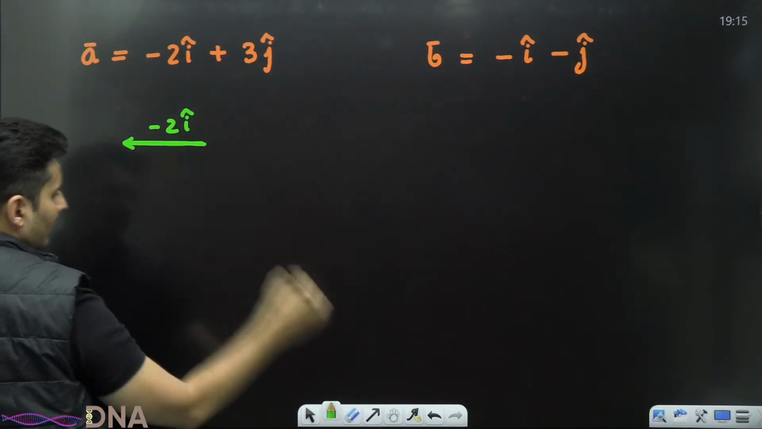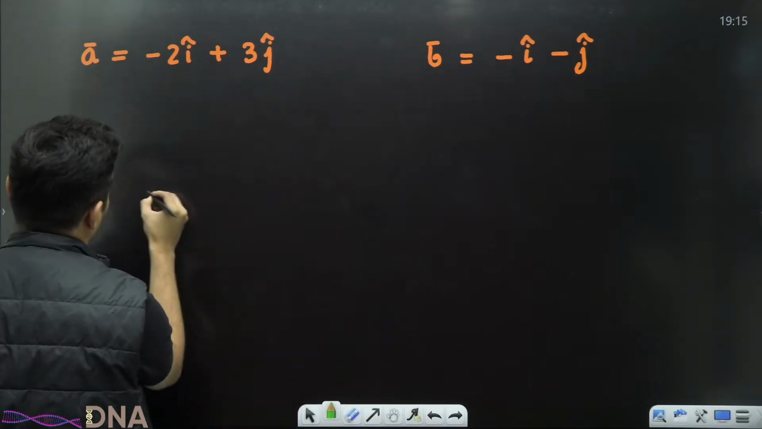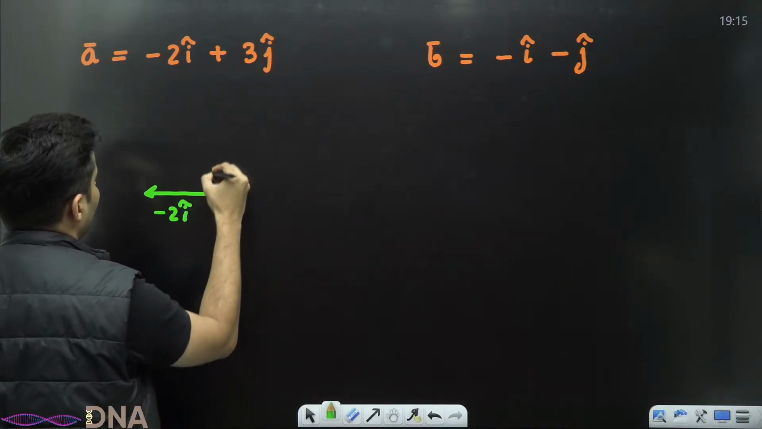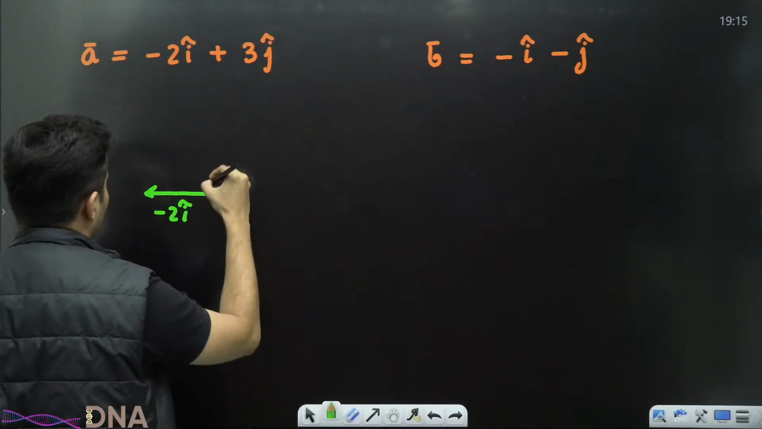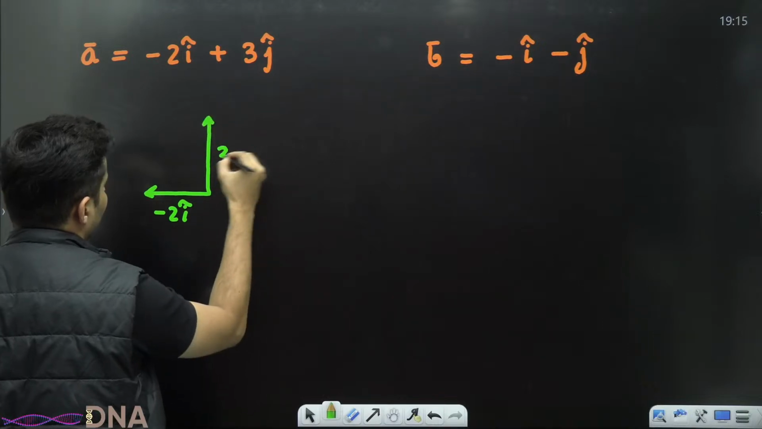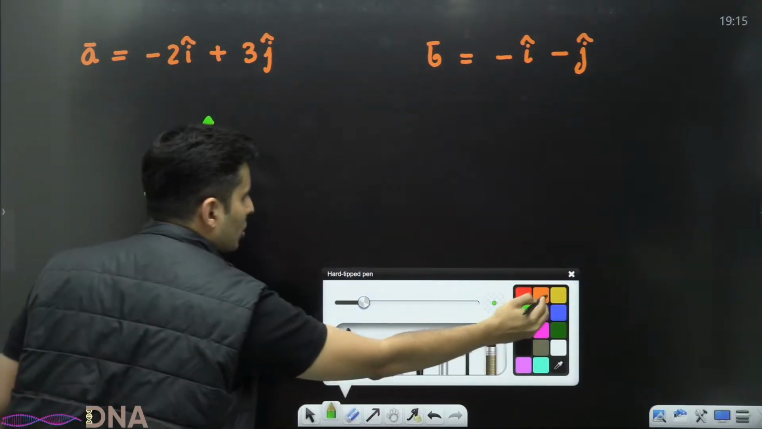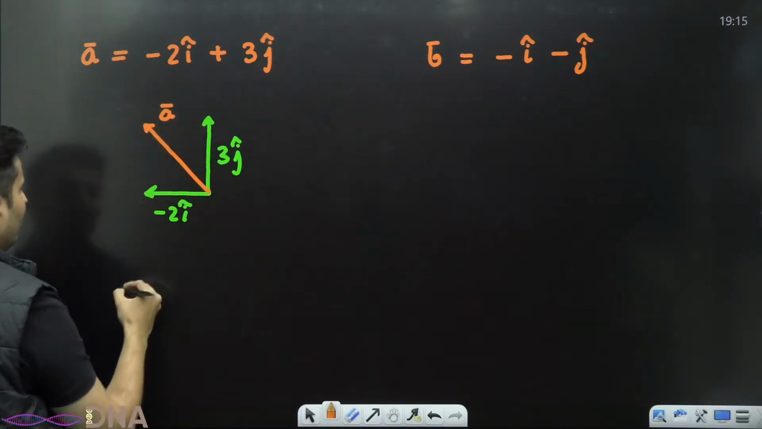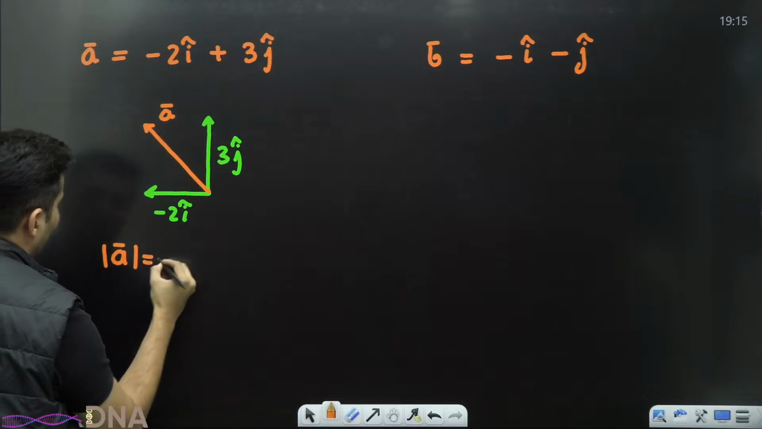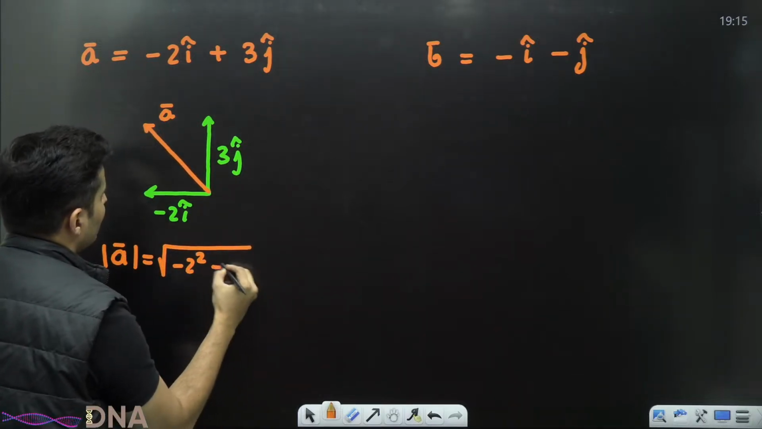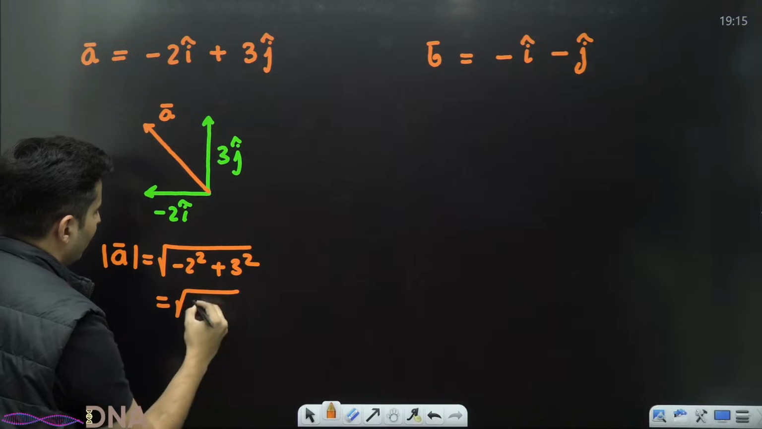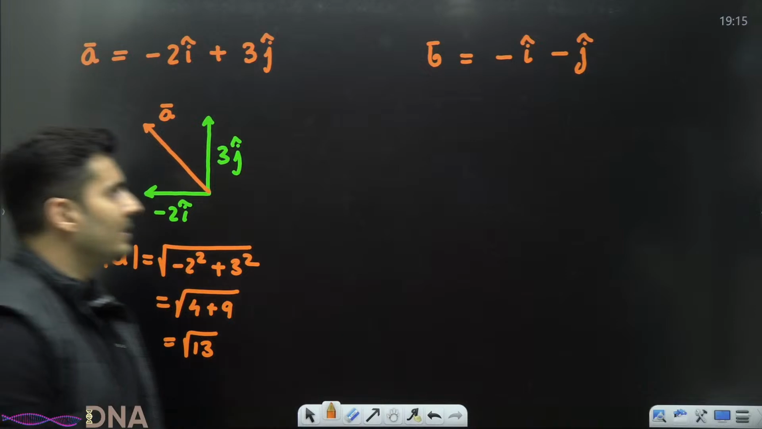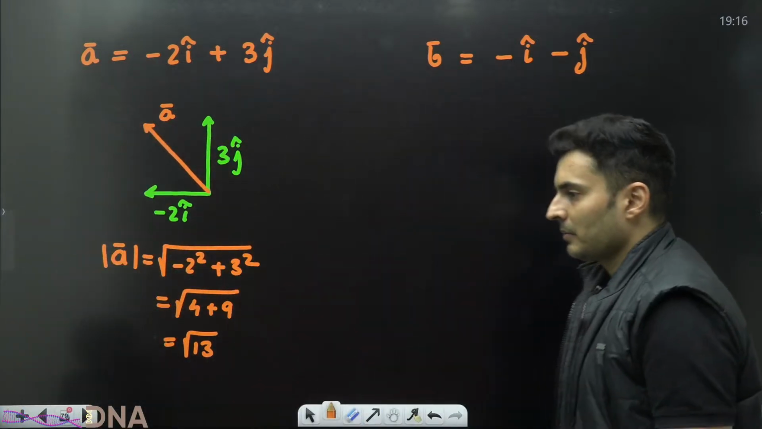Then 3 j cap. So 2 units towards the left, so minus 2 i cap. And then 3 units towards the vertical direction positively like this. So this is 3 j cap. Hence our actual vector will be like this. If somebody asks you what is the magnitude, you just take the root. So it will be minus 2 square plus 3 square, which is nothing but 4 plus 9, which is basically root 13. So root 13 is the magnitude of that vector.